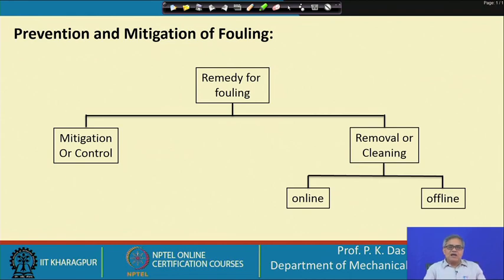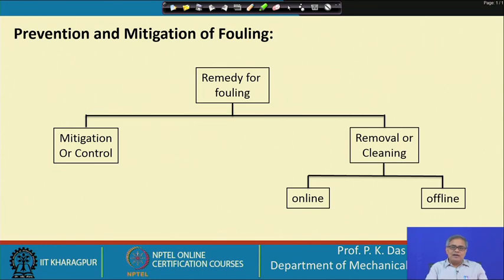So, obviously, I take care of a certain amount of fouling at the upstream itself, and fouling will be less. On the heat exchanger surfaces, the deposition will be less. So, this is what we can do. So, these are strategies at the design stage, and then by doing all these things also we cannot totally avoid fouling. So, there should be removal or cleaning methods.